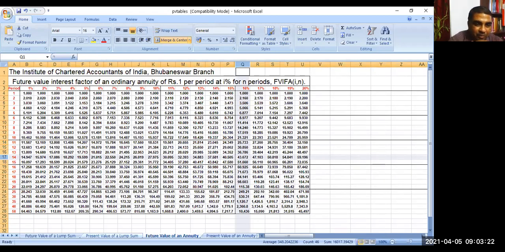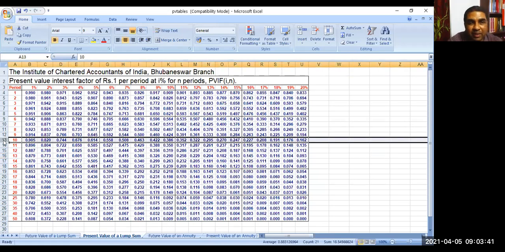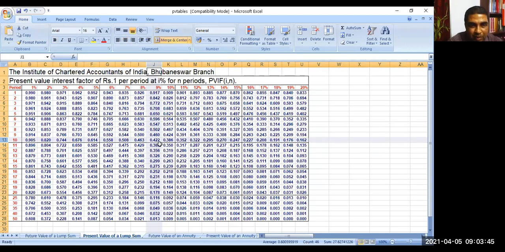Okay, now the next table I am showing you. You see the next table is the present value of lump sum. Present value means when future money is given to you, how will it be arrived at the present value. Let us say after 10 years, you are going to receive 100 rupees. What is the value today? So you select 10 years. If you take the time value of money as 9%, what is the factor you are getting?